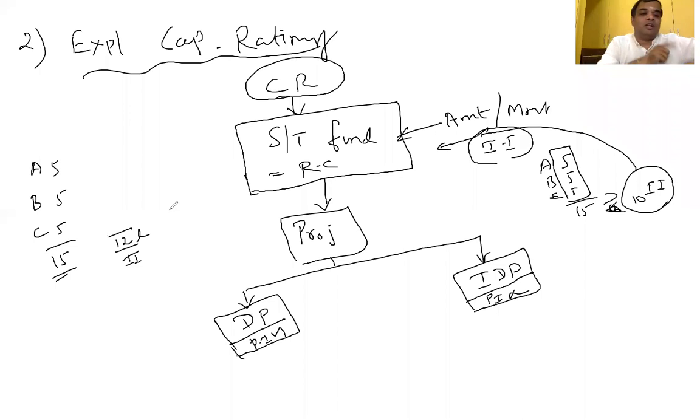Then which projects do I have to accept? Whichever gives the maximum benefit, that only I accept, then only it is profitable. Maximum how many projects can I accept? Two, sir. Assume the first rank is project A, second rank project B. I can accept the two projects.